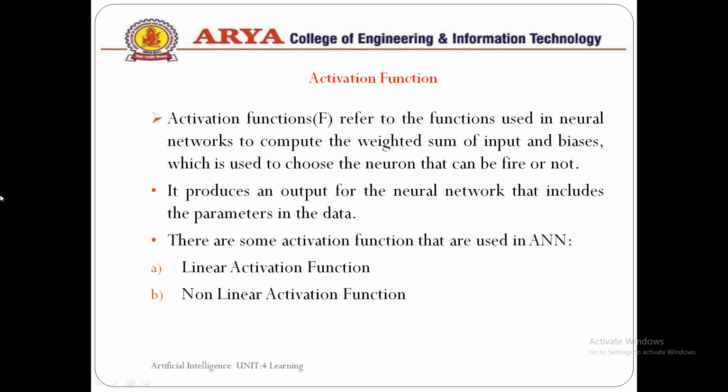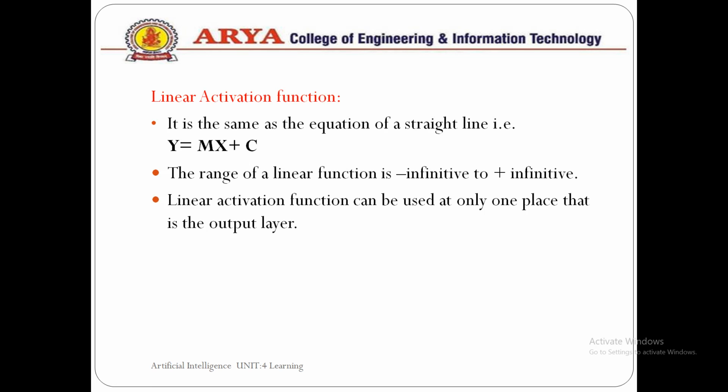Basically, there are some types of activation functions we are using in ANN. First is the linear activation function and second is the non-linear activation function. The linear activation function is the same as the equation of a straight line, that is y equals mx plus c.